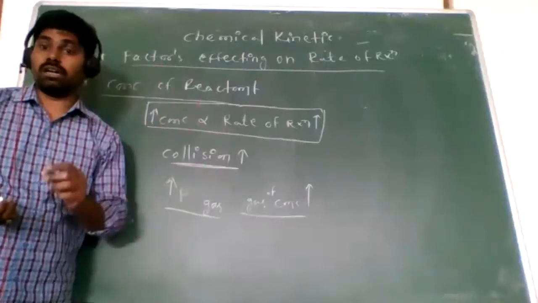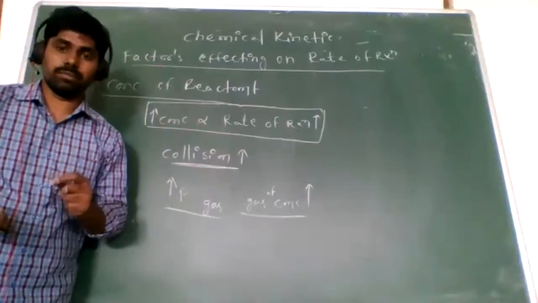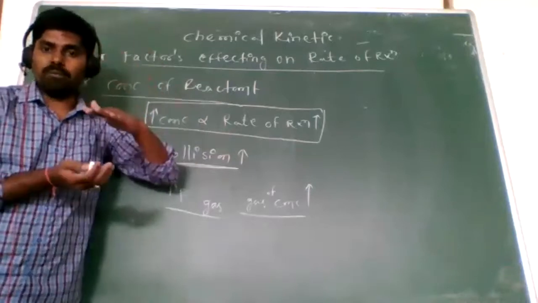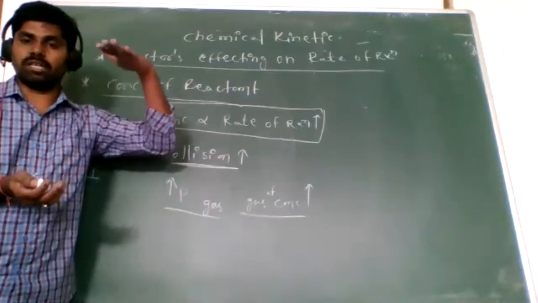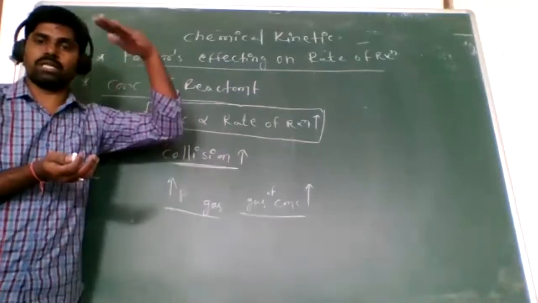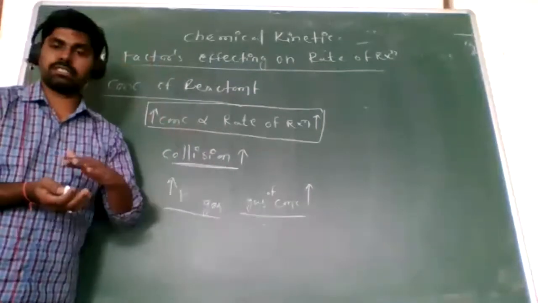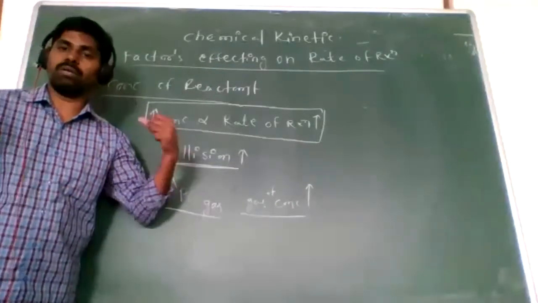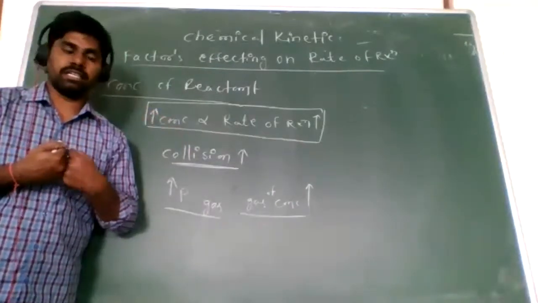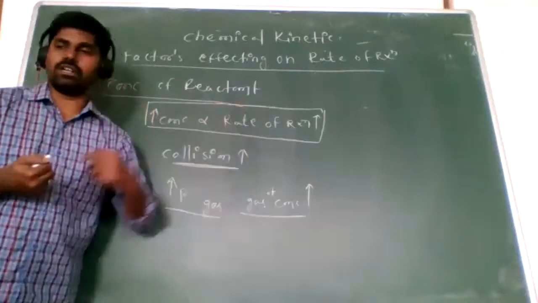It is like Le Chatelier's principle. The volume is decreasing now. When you apply pressure on that gas, automatically the collisions increase, and automatically the rate of reaction also increases.